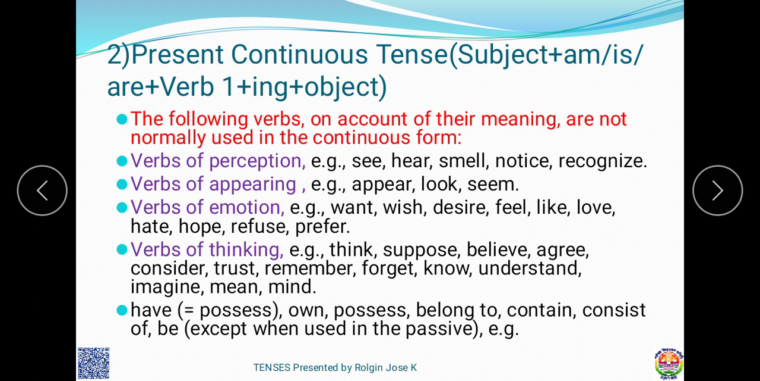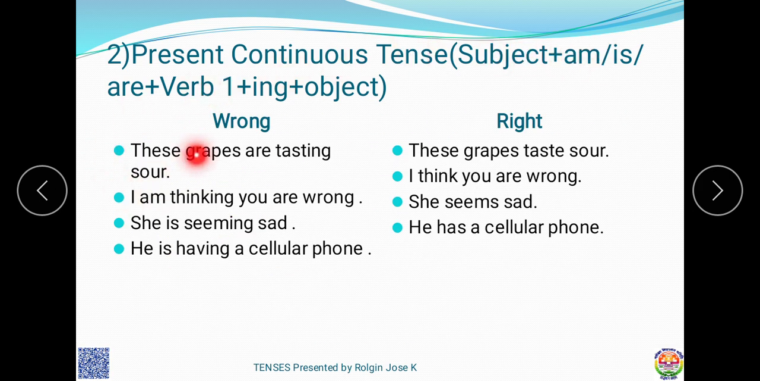So next, according to this, we make another slide about wrong or right. By adding this verb form it is wrong. Instead of that, what do we use? Okay, "These grapes are tasting sour." Here, according to the structure, the sentence is right, but "tasting" is not suitable for the meaning. So we make it like this: "These grapes taste sour." "I am thinking you are wrong" is wrong. "I think you are wrong."